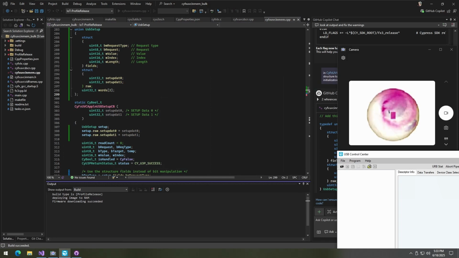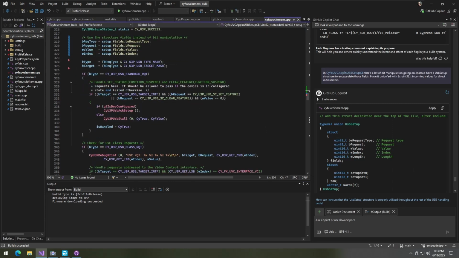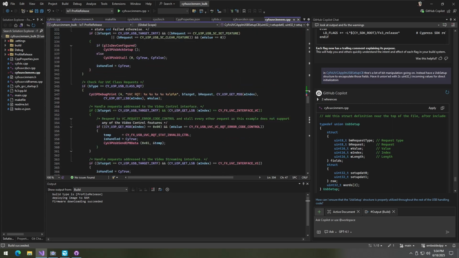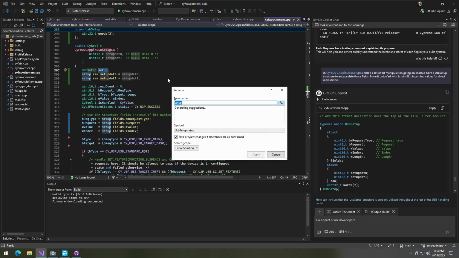Nicely done. So what that means is that now we can just go ahead and start splitting this large function. It has a whole bunch of different things into smaller, more manageable pieces, and we don't need to pass around and reconstruct all the bit fields. We can just push this setup, which is USB request essentially. Let me just Control R R to rename the setup into USB request.